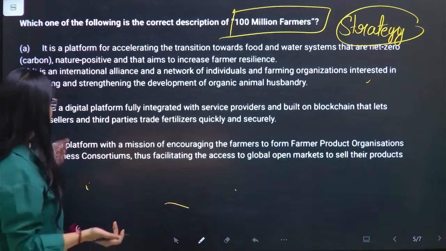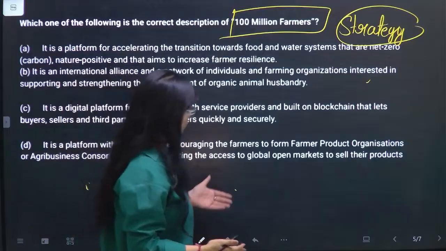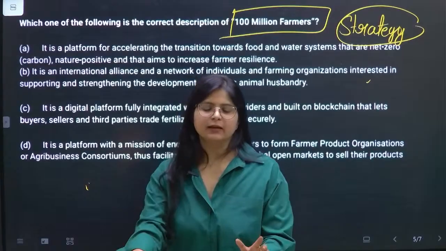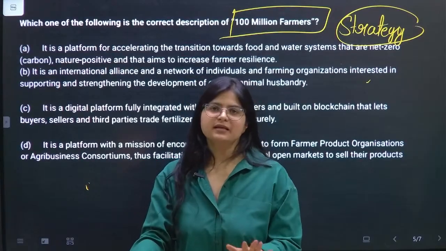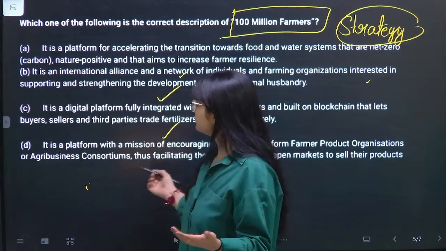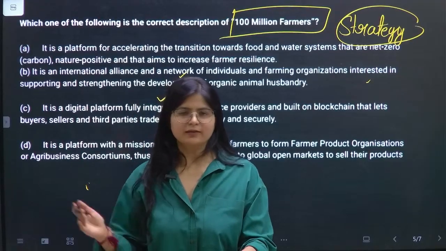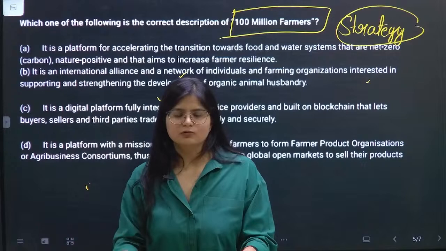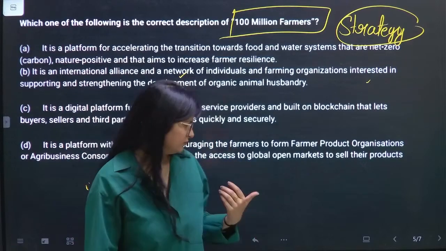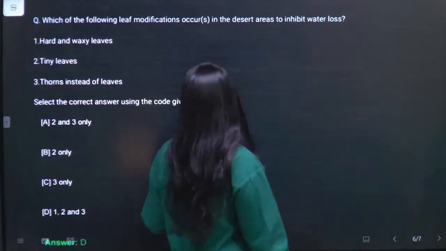Because even if I want to intelligently eliminate any of the options, they more or less look the same. All the options look the same to me or to any other person for that matter. So it's very difficult to deduce. Even if I eliminate two of them, two will remain, and it's very difficult to deduce which one is correct. And we have to depend and rely on the UPSC key only. So I would say just leave the question.